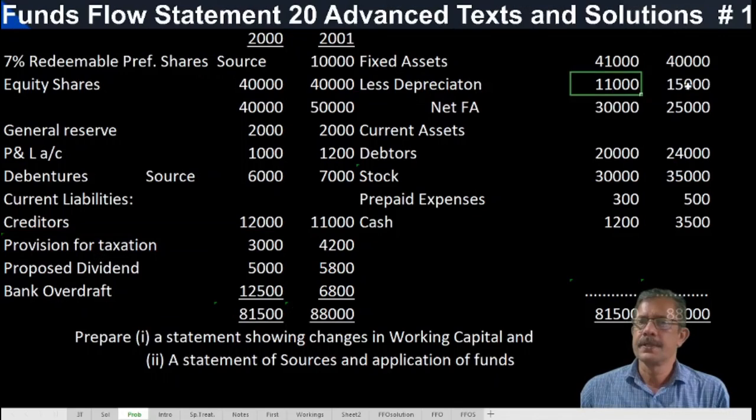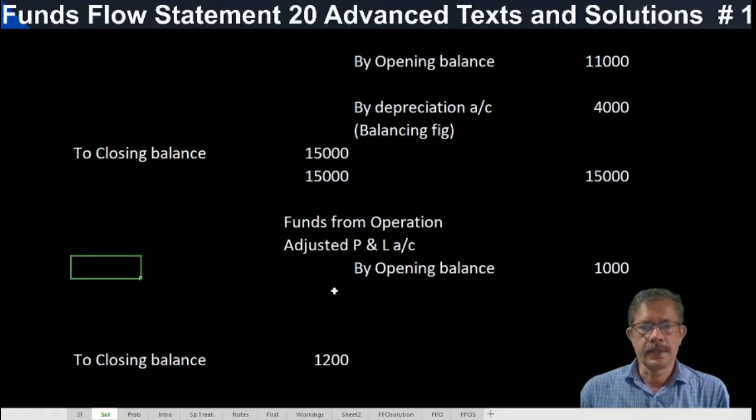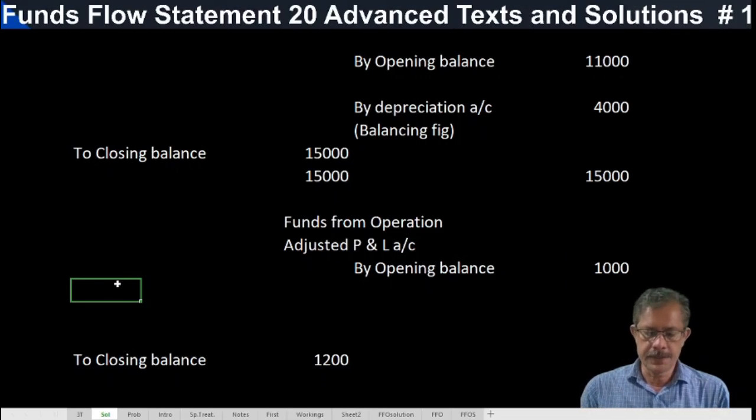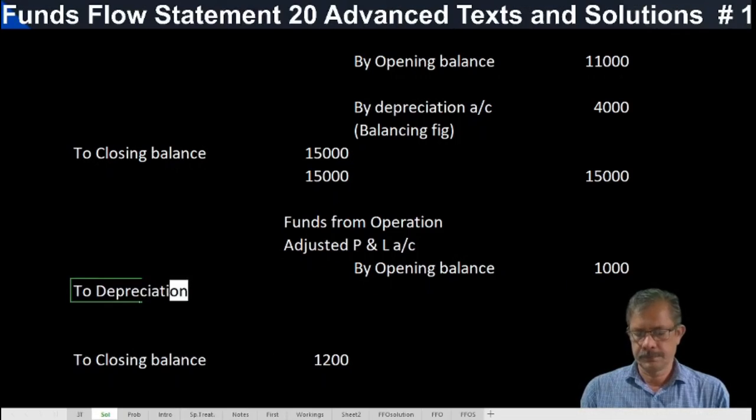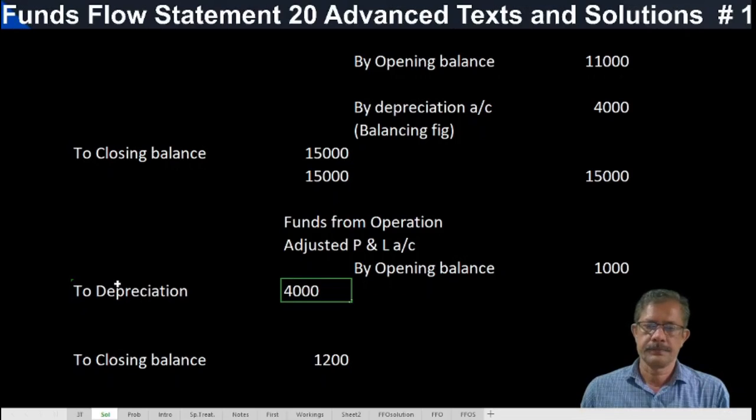Depreciation for the year is a non-fund item, which is 4,000 rupees, and this item should appear in the adjusted P&L account. Opening balance, closing balance, only one item: depreciation is 4,000.